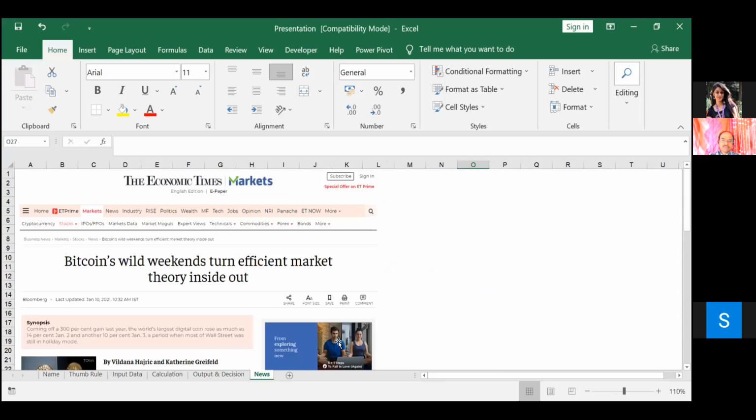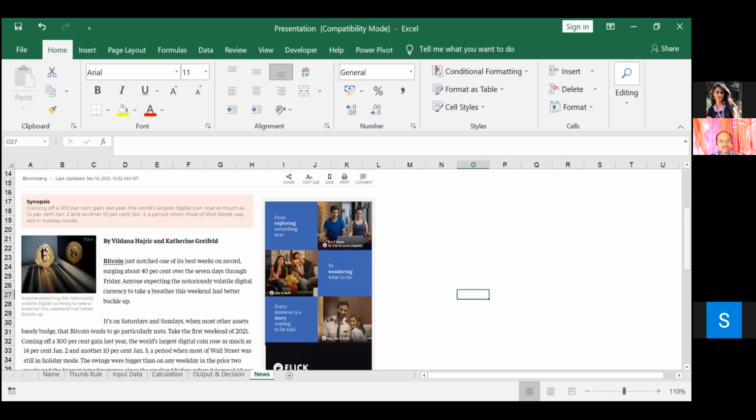And moving on to the news. This is the news that I have taken from the Economic Times, and it was published on January 10, 2021. The news is, Bitcoin's wild bounces turn efficient market theory inside out. The summary of this news is that the weekend trend of Bitcoin is completely contradicting the efficient market hypothesis. It is said that during January 2nd and 3rd of this year, Wall Street was not doing well, and the stocks and different assets were performing really badly. At that time, Bitcoin had an unexpected surge. Actually, it rose 14% on January 2nd and another 10% on January 3rd.